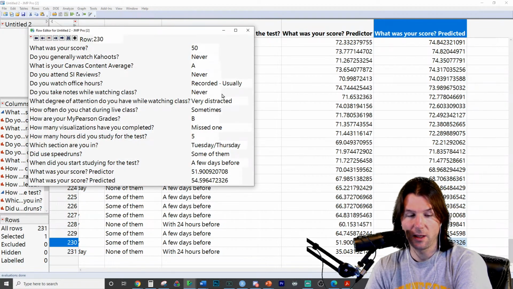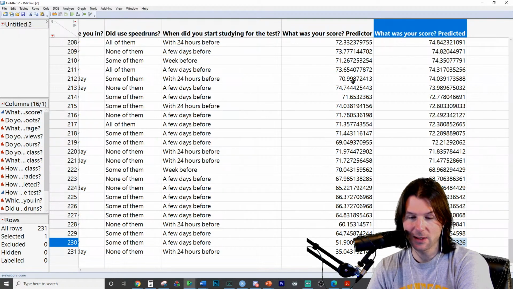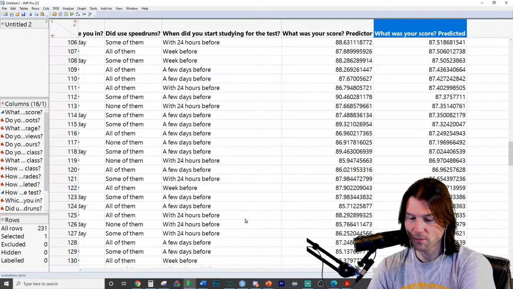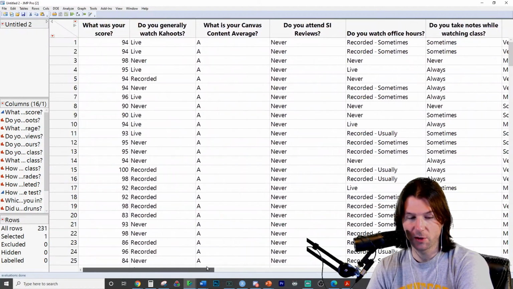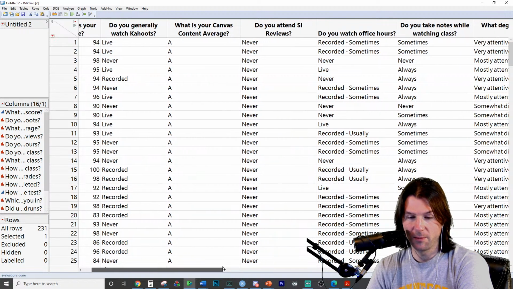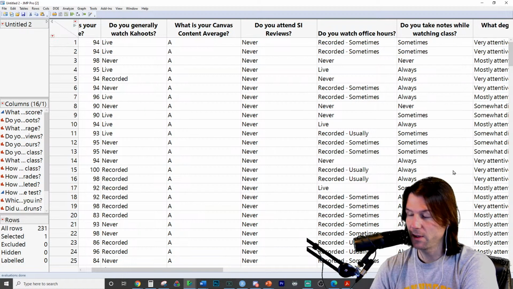But generally, this person right here is very distracted. They don't take notes while watching class. But if you go up here to the top, the people predicted to make the highest grades by the model, you're going to see very different structures in what they're doing. Like these people are taking notes. Well, look at all these. And look at the very attentive ones.